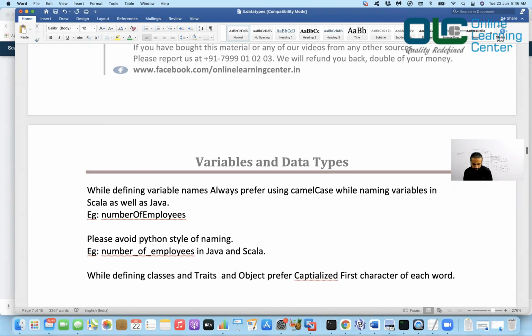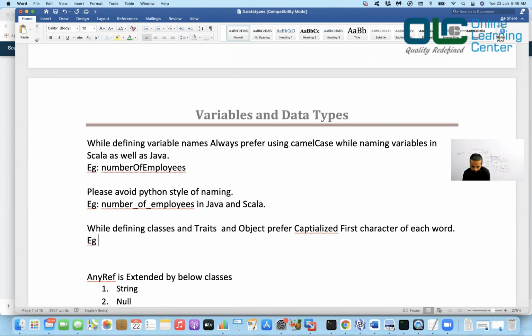Example, ArrayIndexOutOfBoundsException. So this is the convention everybody is following, and we should also follow this same convention.